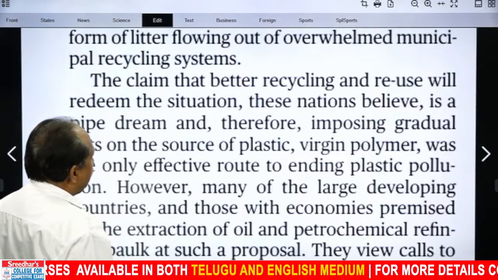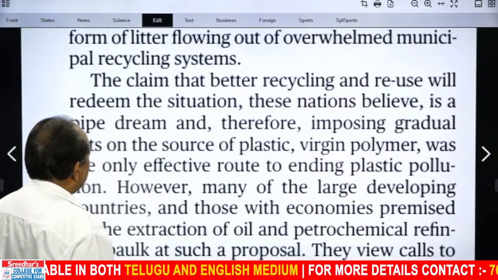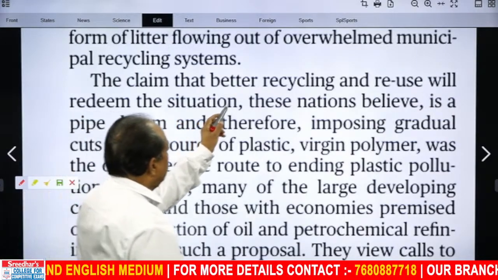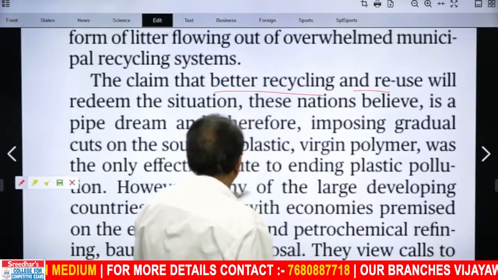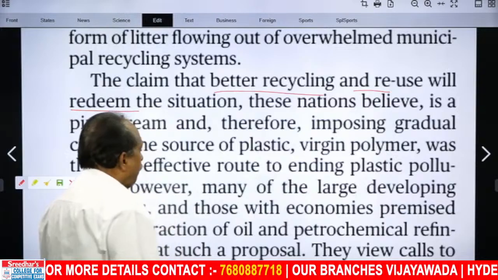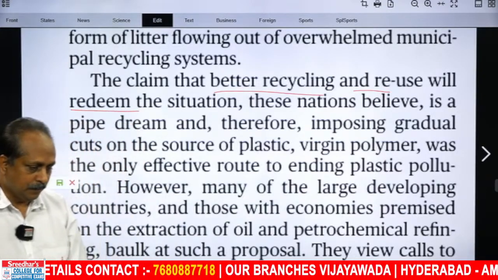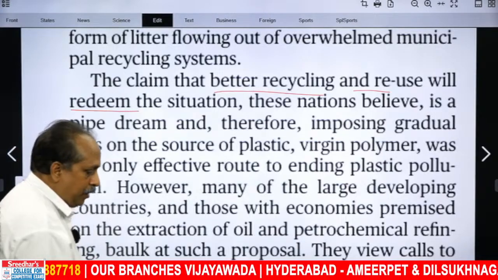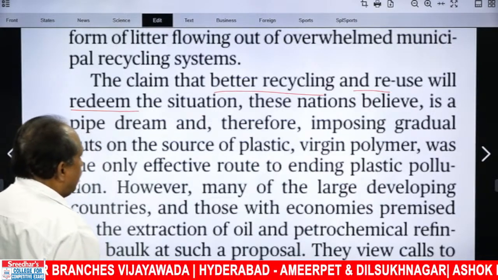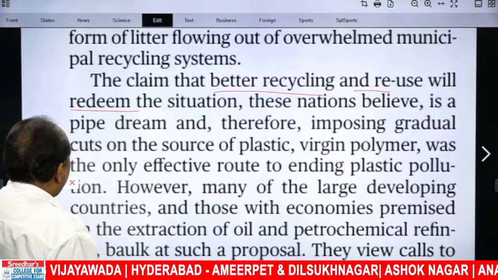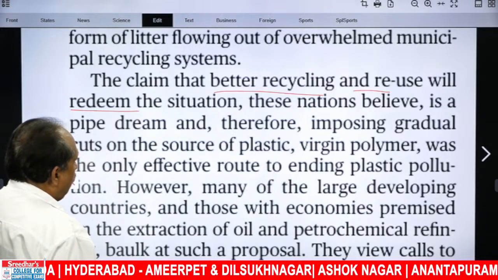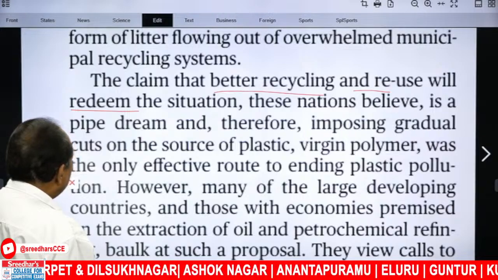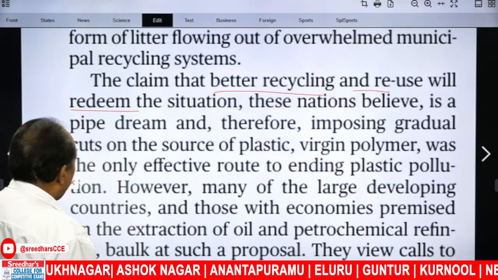The claim that better recycling and reuse will redeem the situation. There is a claim. What is that claim? Better recycling and reuse will redeem the situation, makes the situation better. Exactly. The thing that cannot be demolished. Praveen, very good. I appreciate that. These nations believe is a pipe dream and therefore imposing gradual cuts on the source of plastic, virgin polymer, was the only effective route to ending plastic pollution.